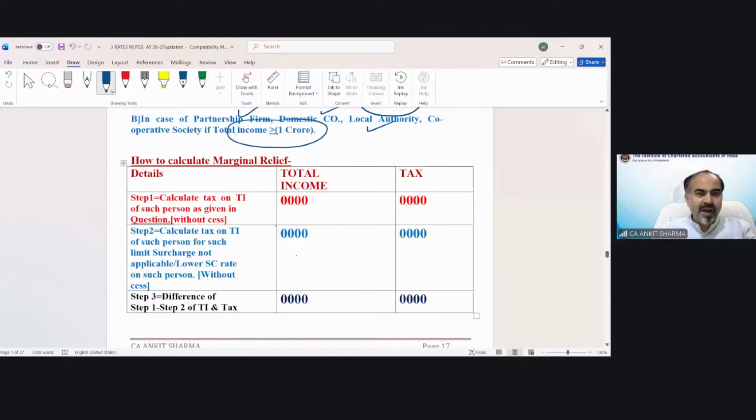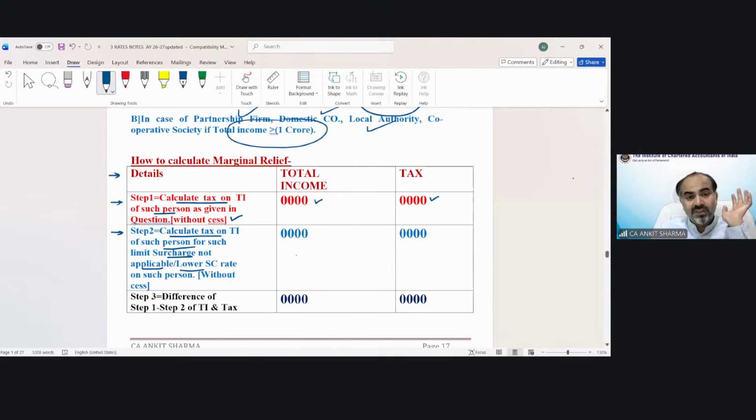Now I have prepared a format for you to understand those provisions, how you need to calculate the MR. Step number 1. Calculate tax on total income of such person as given in the question without cess. So whatever income has been given, you can write it down. You need to calculate the tax on it with surcharge. Fine. Step number 2. Calculate tax on total income of such person up to the limit where surcharge is not applicable. So if income does not exceed 1 crore, then we have to take 50 lakh always in step number 2.